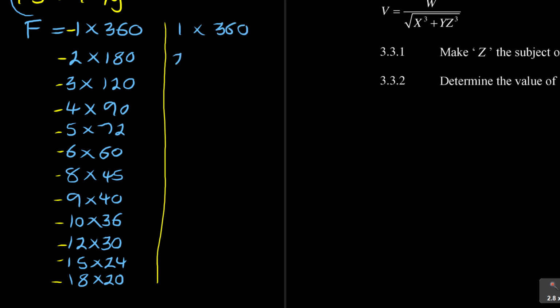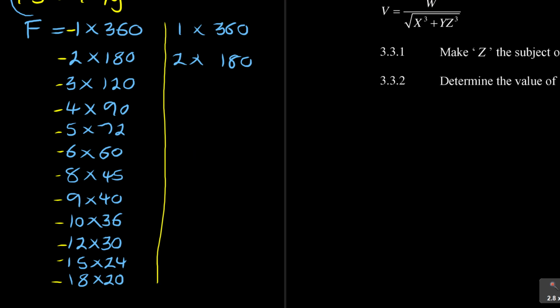All these numbers, 2 times 180, sorry. 3 times 120. 4 times 90. 5 times 72. I'm just leaving more space. Let me match them because I don't want them to be like the way I'm writing them now.